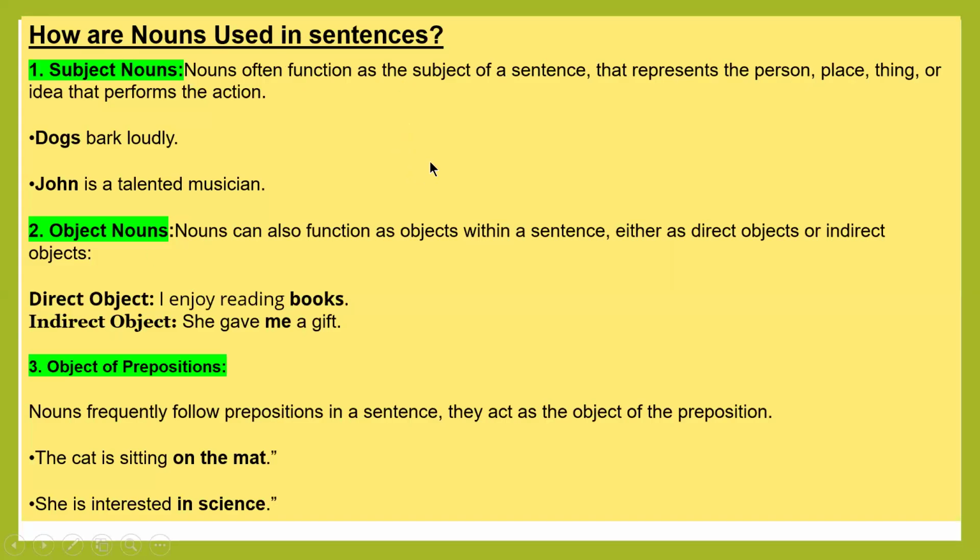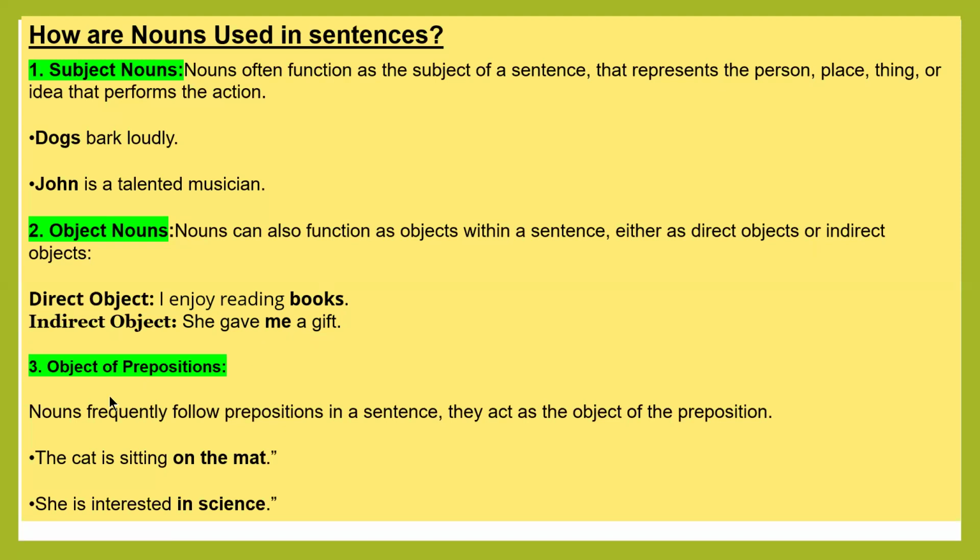So how is a noun used in sentences? We use a noun as a subject noun, object, object of a preposition. Nouns often function as the subject of a sentence, representing a person, place, thing, or idea that performs the action. Dogs bark loudly. John is a talented musician. Nouns can also function as objects within a sentence, either as direct objects or indirect objects. I enjoy reading books, a direct object. She gave me a gift. Me is an indirect object.